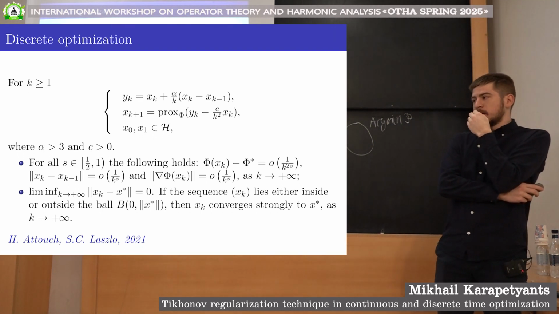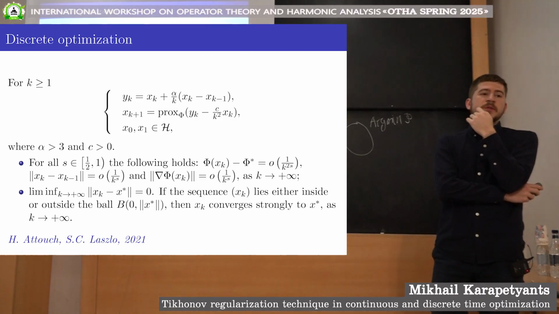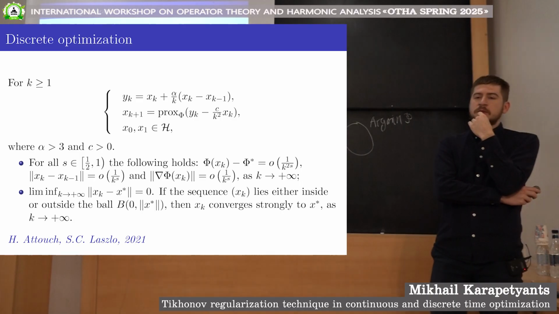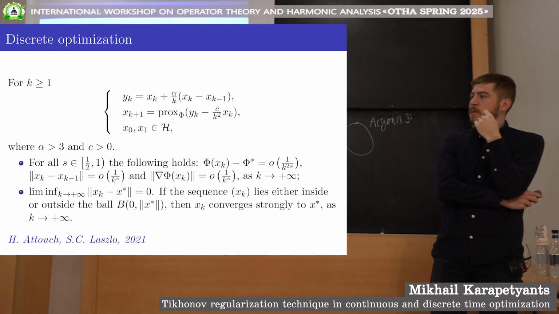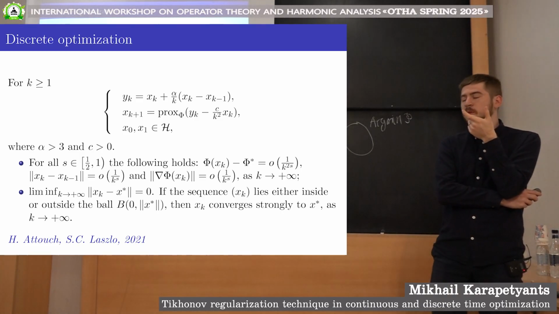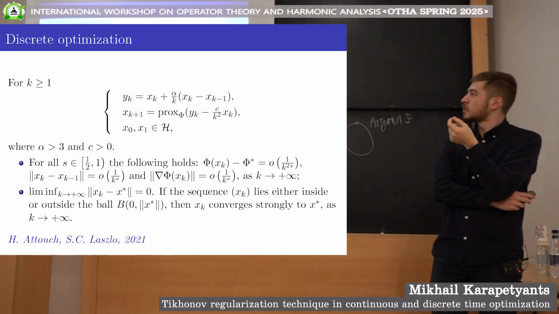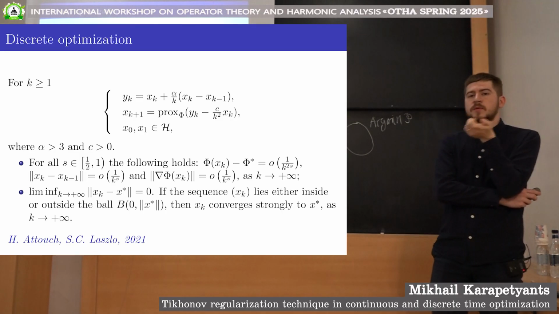Now, the motivation is as follows. For the famous Nesterov algorithm, which enjoys the quadratic rate of convergence for the function values, the convergence of its iterates is still not known. The question is still open whether the iterates generated by the classical Nesterov algorithm converge or not. Even weak convergence is not proved.